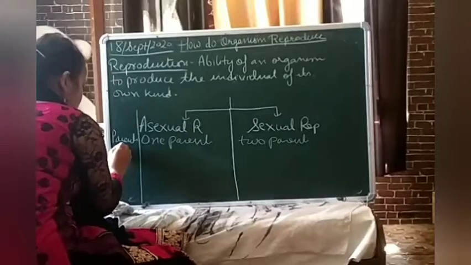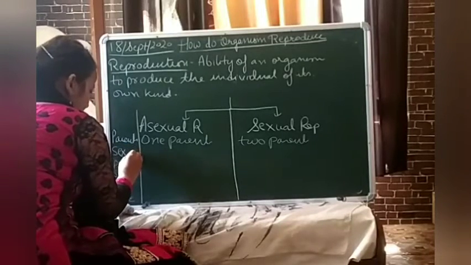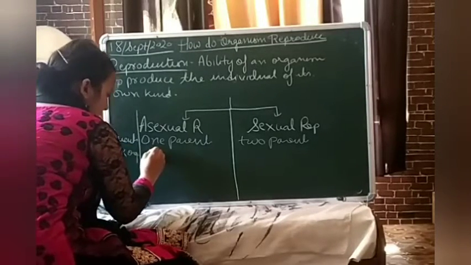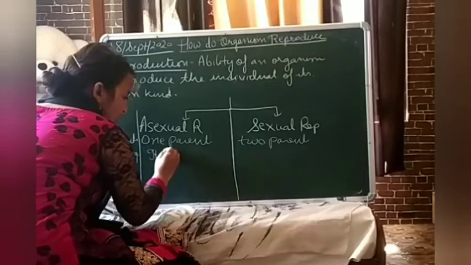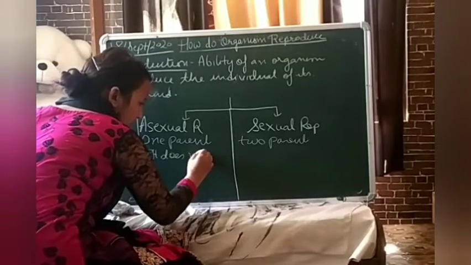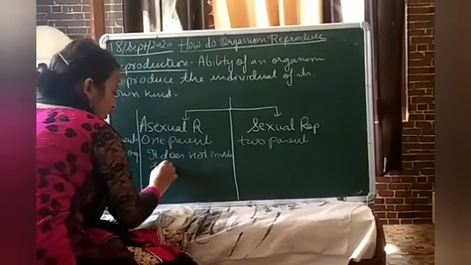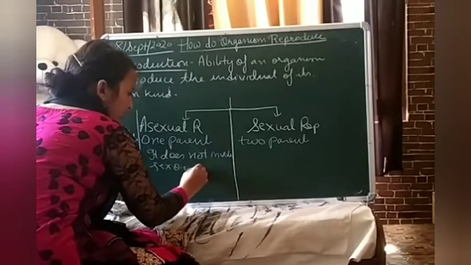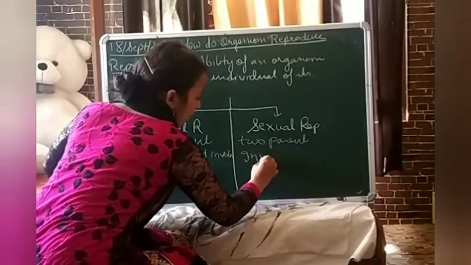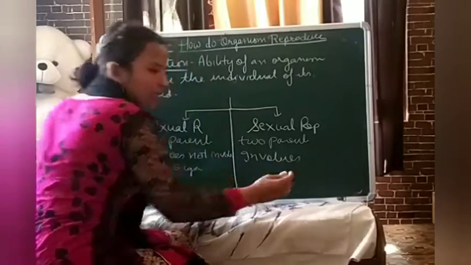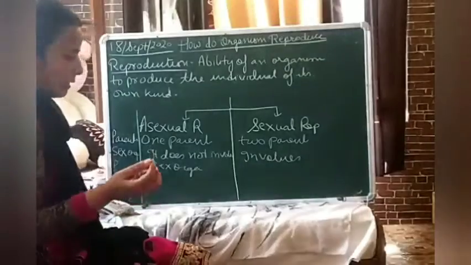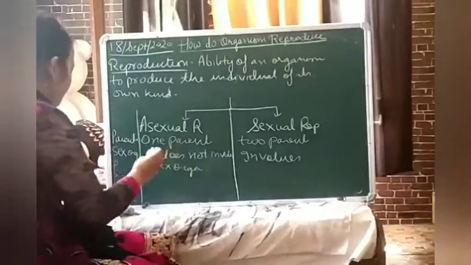If I talk about sex organs, asexual reproduction does not involve any sex organ, but it is involved in sexual reproduction, that is testes in case of male and ovaries in case of females.